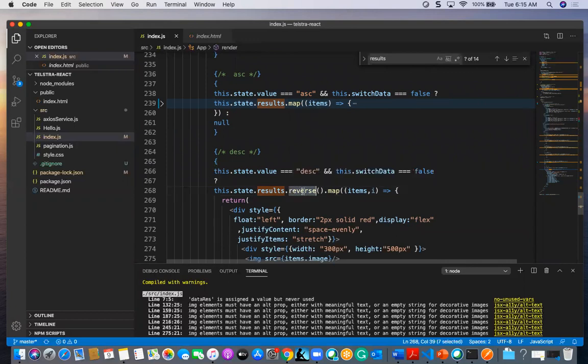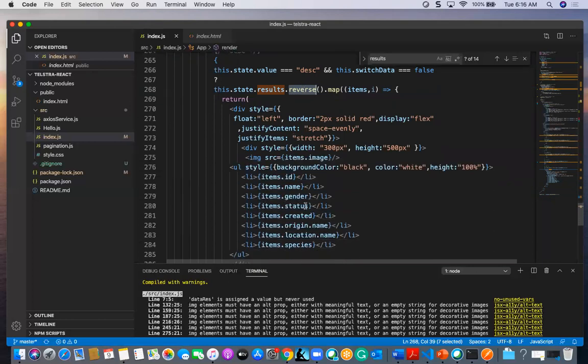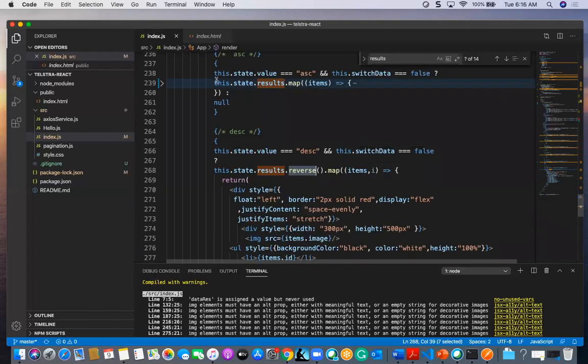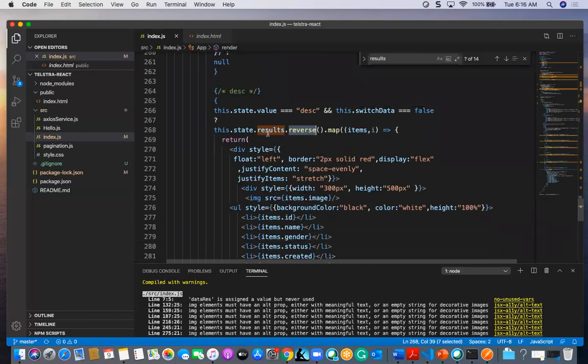Reverse is an array related function. It will invert all your object details. So likewise, here also it will do the same, whatever the above value is there.